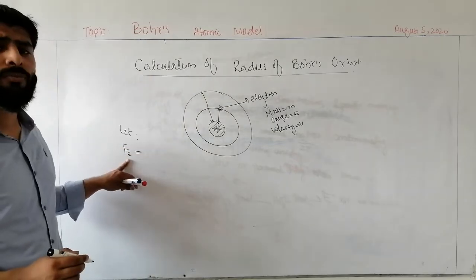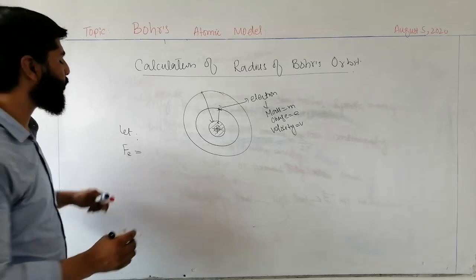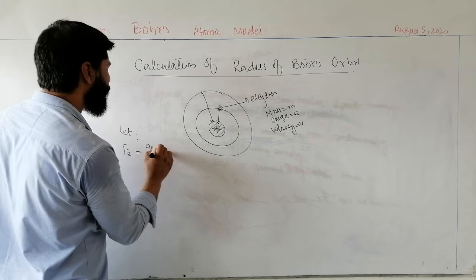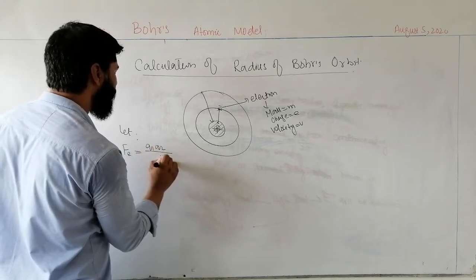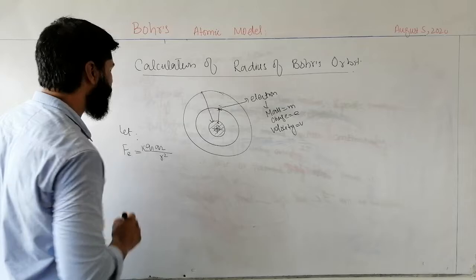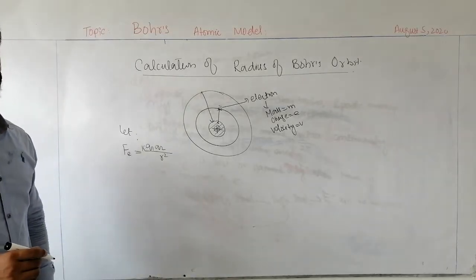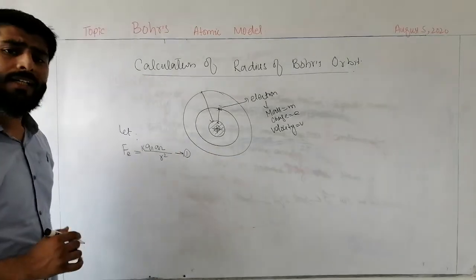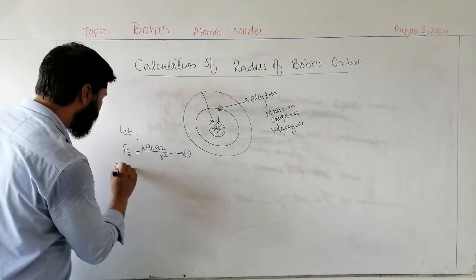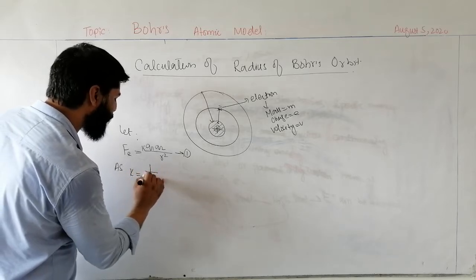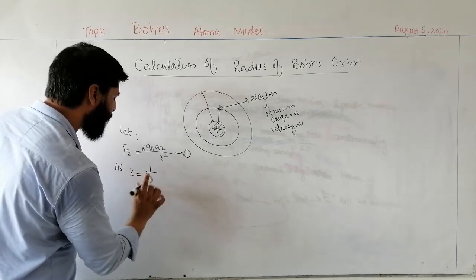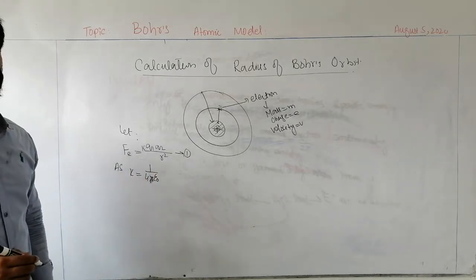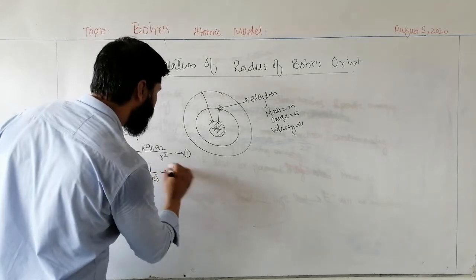Coulomb's electrostatic force Fe. The magnitude of this force is given by Fe equals K Q1 Q2 divided by r square. This is equation number 1. According to Coulomb's calculations, K is equal to 1 by 4 pi epsilon naught. This is equation number 2.